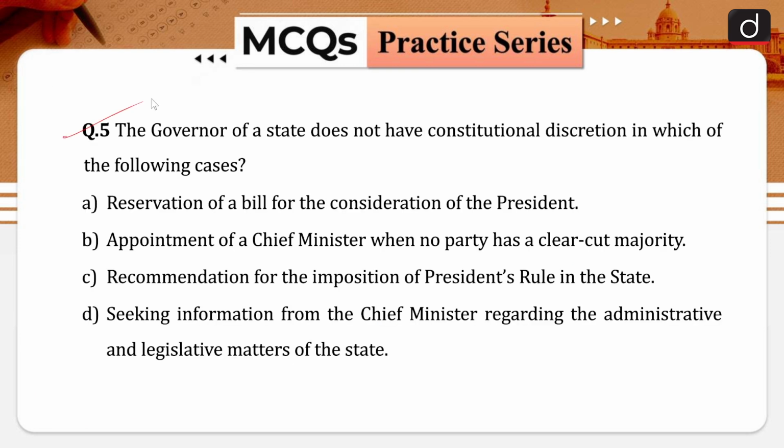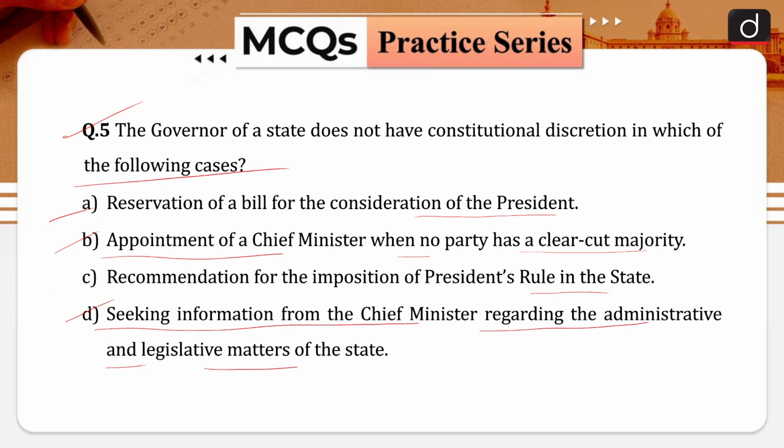So, the question is, the governor of a state does not have constitutional discretion in which of the following cases? Your option A is reservation of a bill for the consideration of the president. Your option B is appointment of a chief minister when no party has a clear-cut majority. Your option C is recommendation for the imposition of president's rule in the state. Your option D is seeking information from the chief minister regarding the administrative and legislative matters of the state.